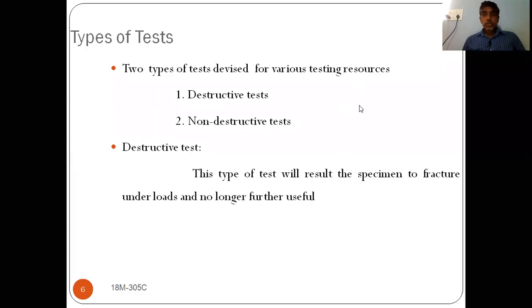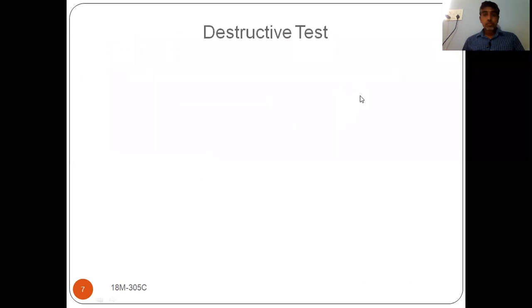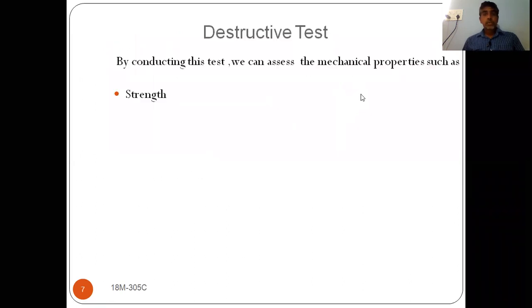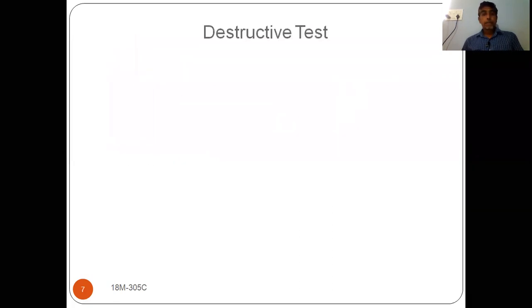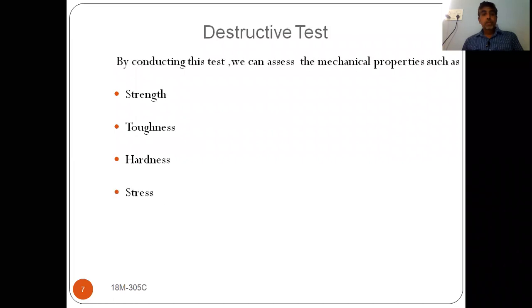Next, in destructive testing, what are we going to find out? By conducting destructive tests on different materials, we are going to find out mechanical properties.